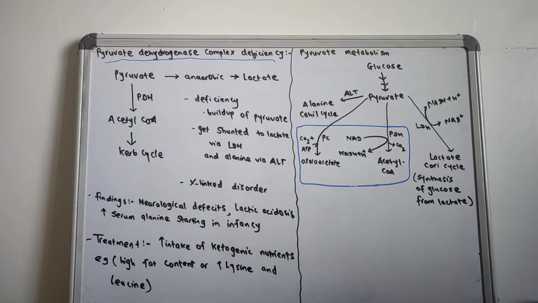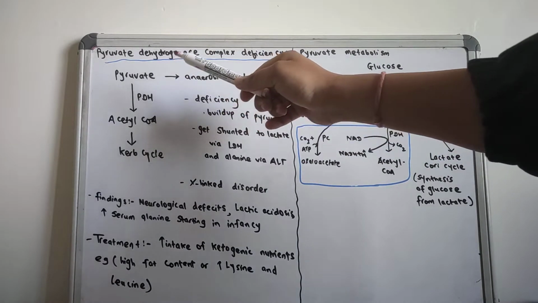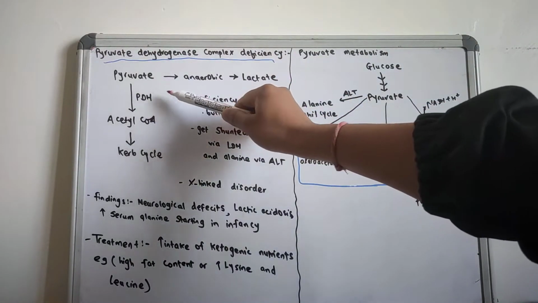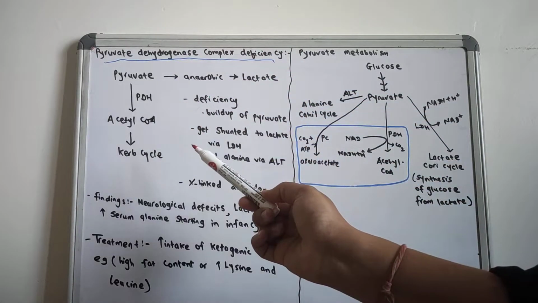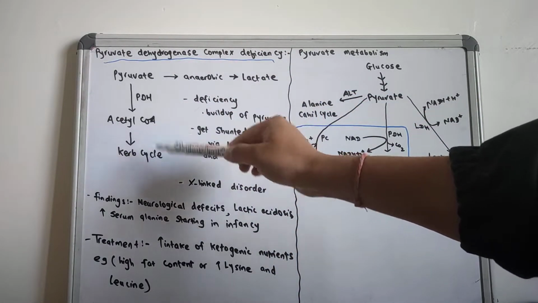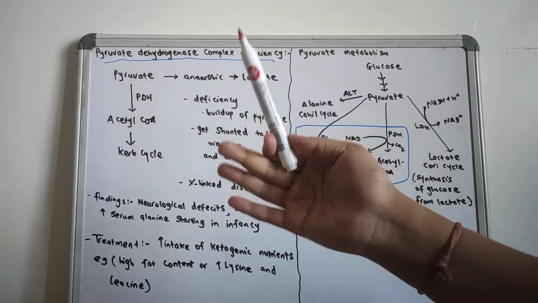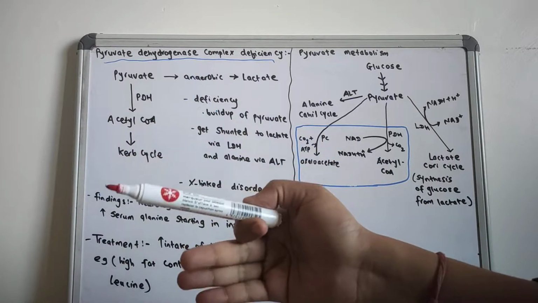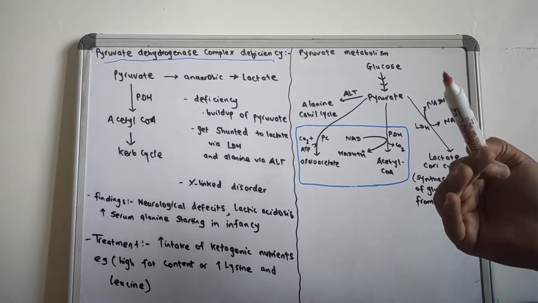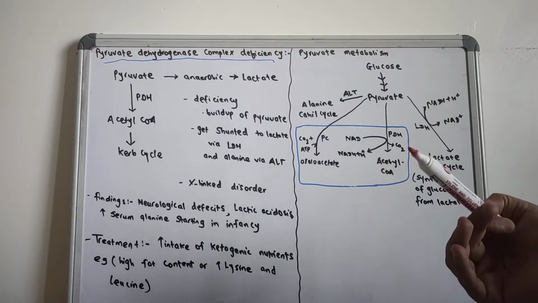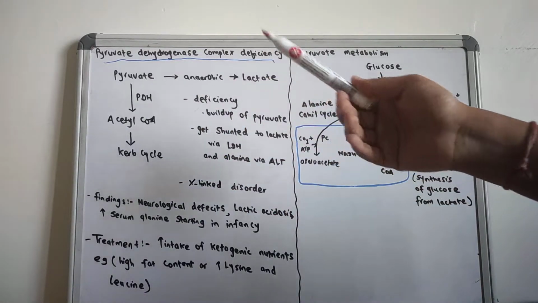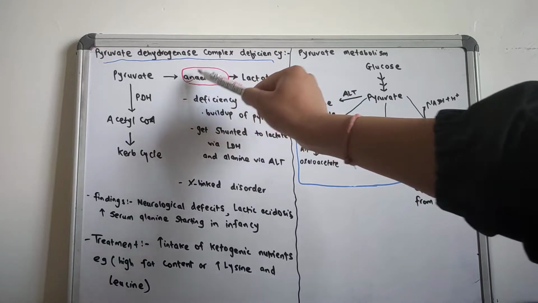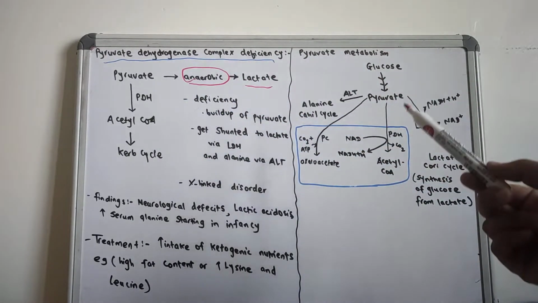I'll discuss in brief. From glycolysis, we obtain a molecule, pyruvate, and upon the action of the pyruvate dehydrogenase, the pyruvate is converted to acetyl coenzyme A, and this acetyl coenzyme A participates in the Krebs cycle under the influence of oxaloacetate. From the oxaloacetate and acetyl coenzyme A, with the action of citrate synthase, the citrate is formed and the Krebs cycle is commenced. And from the pyruvate also, if there is anaerobic metabolism, then lactate is produced.